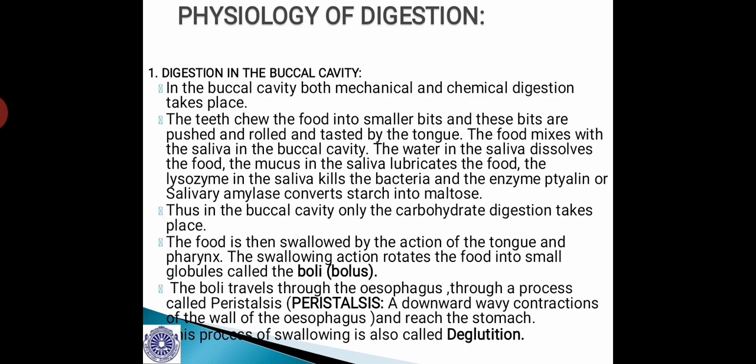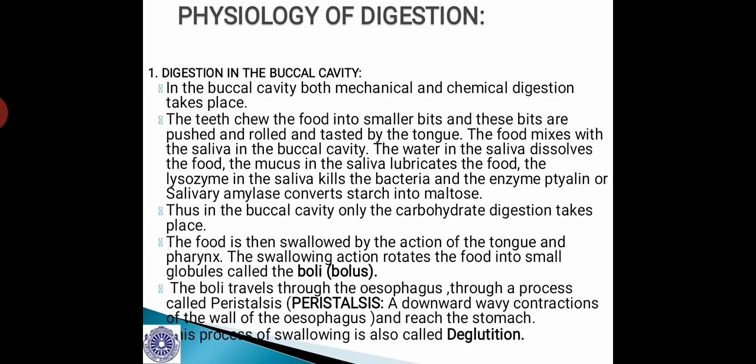Then the third step of mechanical digestion occurs in the stomach region, which we call churning. So churning is nothing but a process where the food materials that the stomach has received are mixed up with the gastric juice, which contains many components, and given a kind of movement which we can compare with that of a mixer.